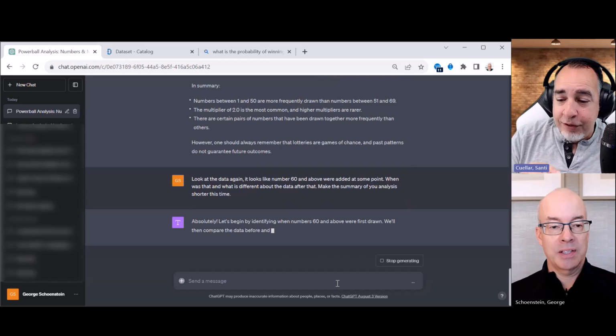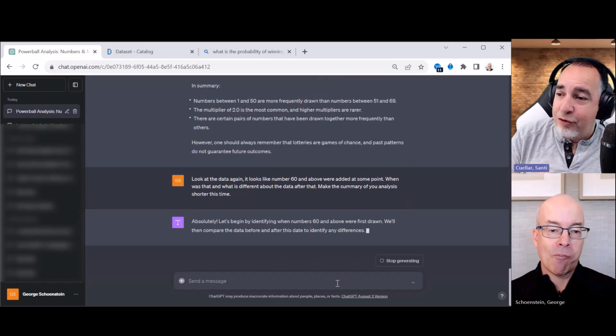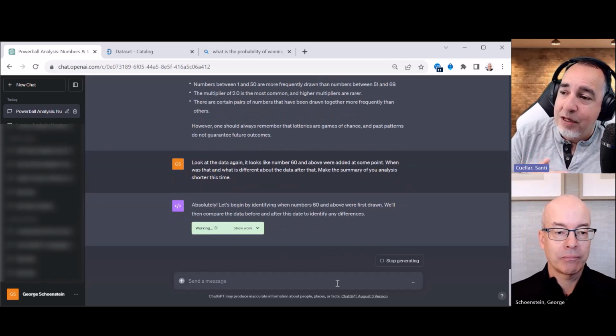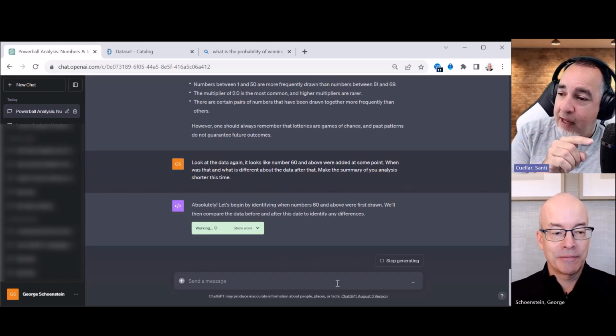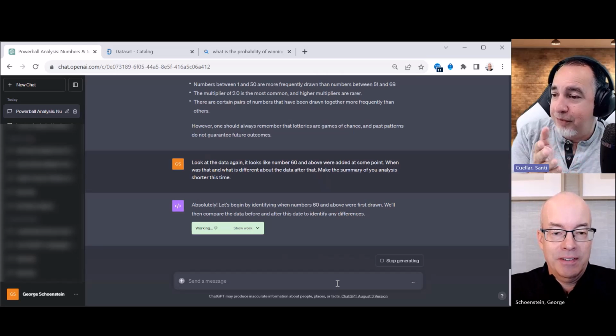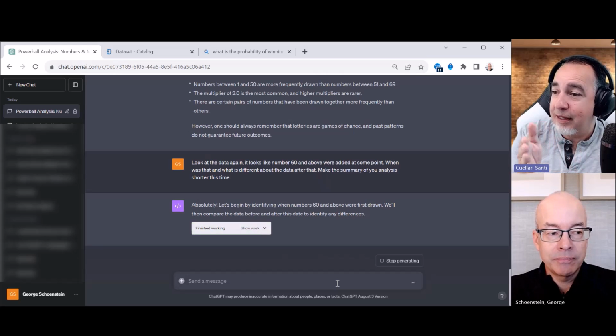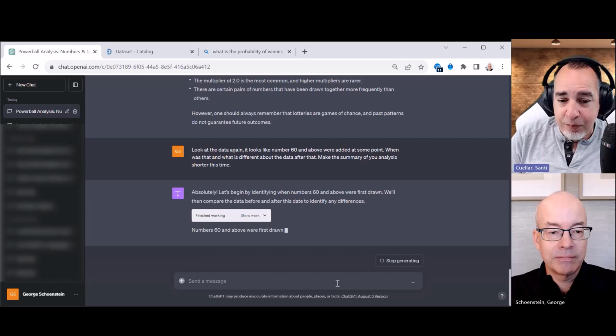So I'll tell you why it's doing this. I did see that it did capture. It said something that it appears like those numbers were added later. So it was able to find that something about the data, apparently these numbers were added later. So it was able to pick that out.